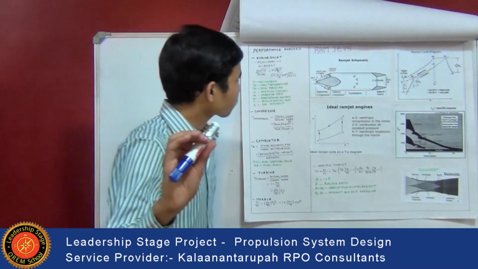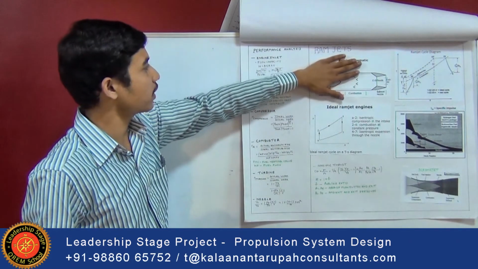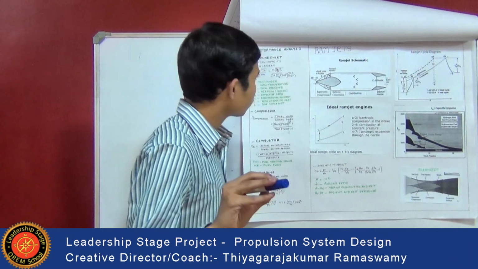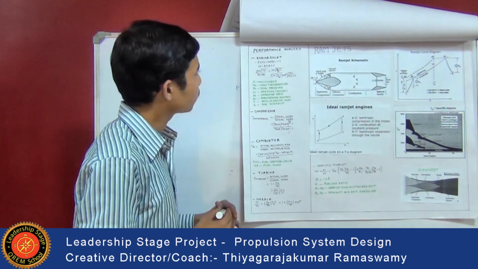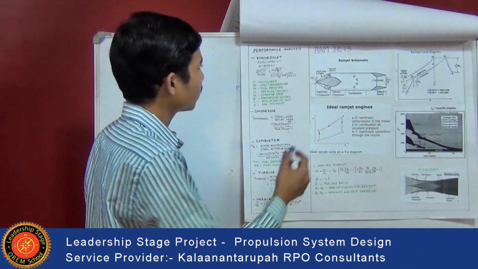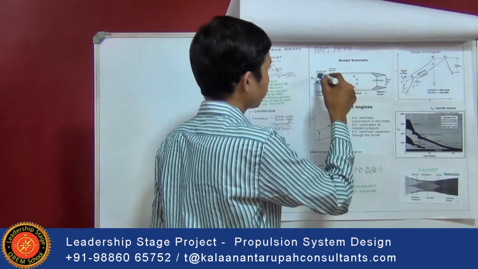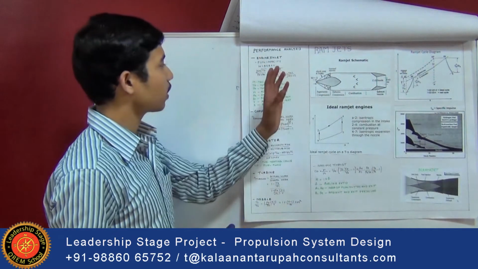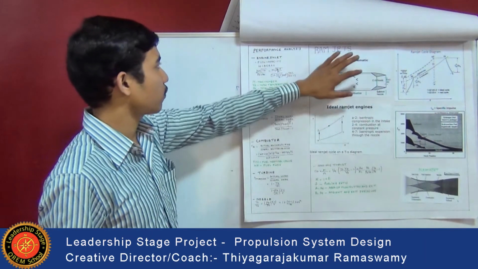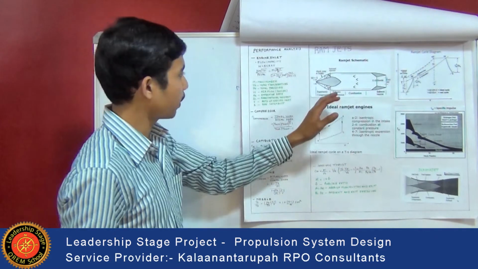Coming to the ramjets, these are also designed in a similar way to the turbojet engine. This is the schematic diagram of the ramjet engine. Here you can see that it consists of a combustor, a nozzle and a diffuser. These are simple air breathing engines. Construction of these ramjets is very easy, and it also follows the Brayton cycle.